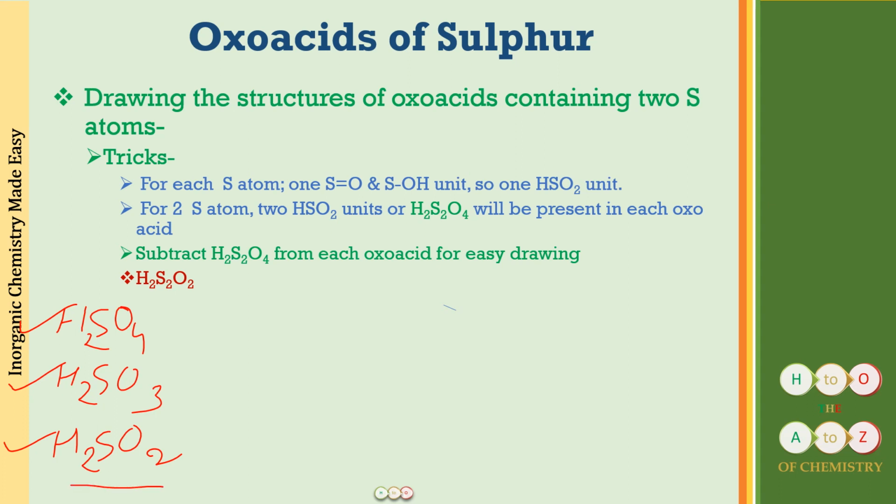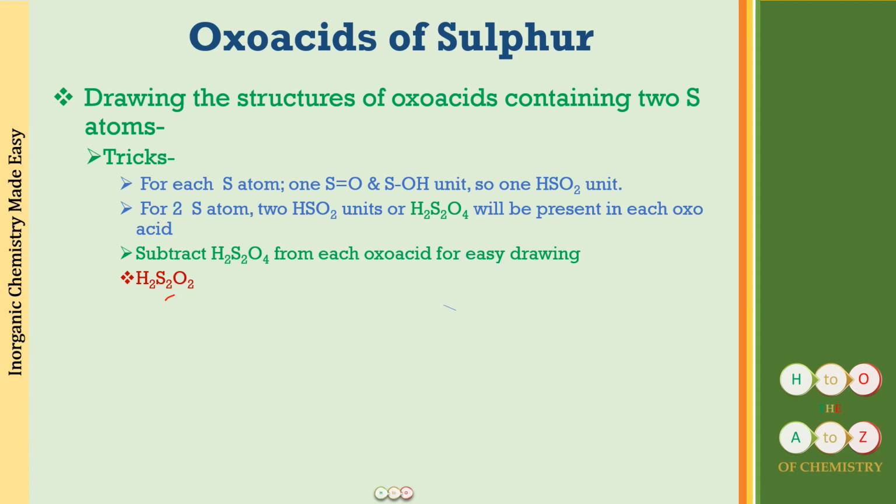Now if you compare this and this, what you can see is there is one sulfur atom more than hyposulfurous acid. If it is one oxygen more, it is sulfurous acid. If it is one sulfur more, it is also going to be sulfurous acid, but now in this case it is going to be thiosulfurous acid. So what is the name of this compound? It is thiosulfurous acid. I am going to make you remember these names again and again. Alright, so this is thiosulfurous acid.